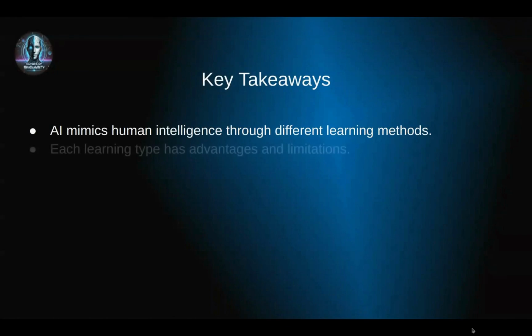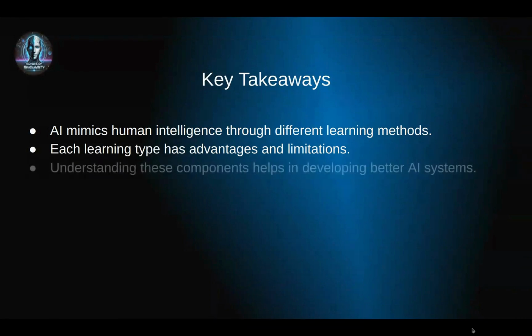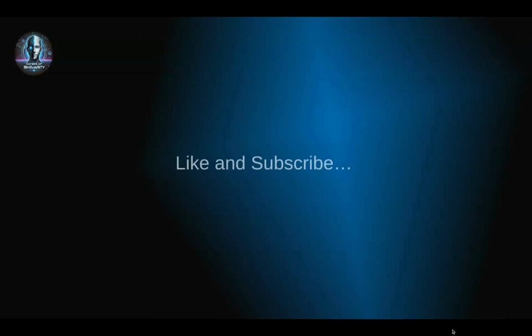Wrap up, AI intelligence is built on different learning methods. Each type of learning has its own strengths. Some are good for memorization, some for pattern recognition, and some for applying rules logically. Understanding these components helps us appreciate how AI functions and where its limitations lie. With advancements in AI, we continue to improve these learning models, making AI systems smarter and more adaptable. That brings us to the end of this video on the components of intelligence in AI.